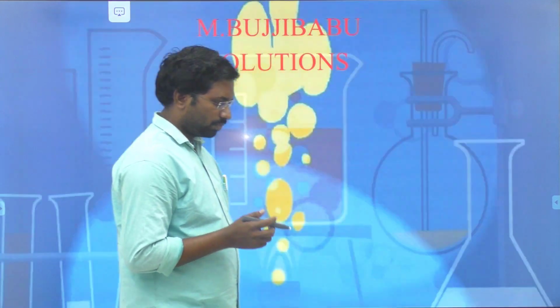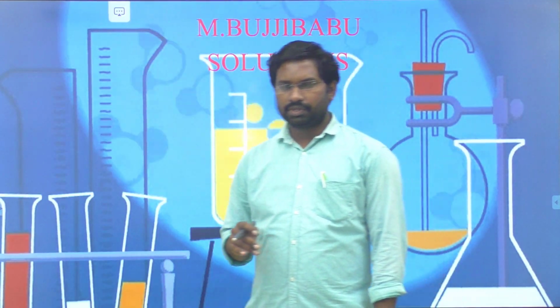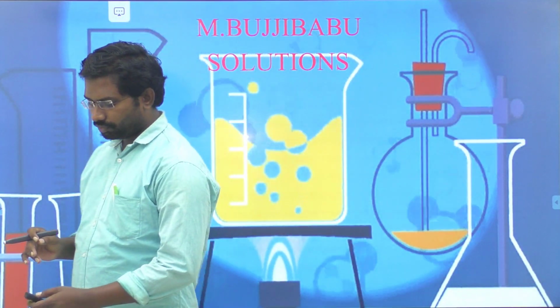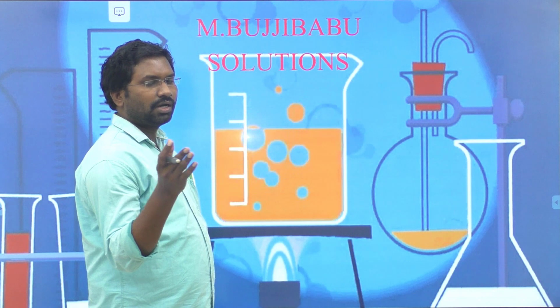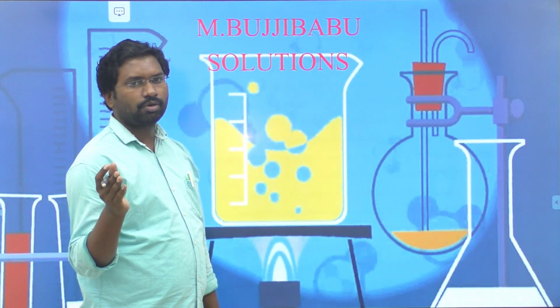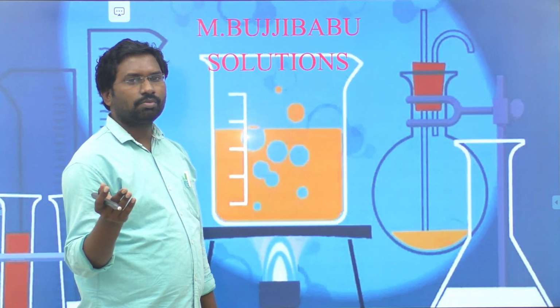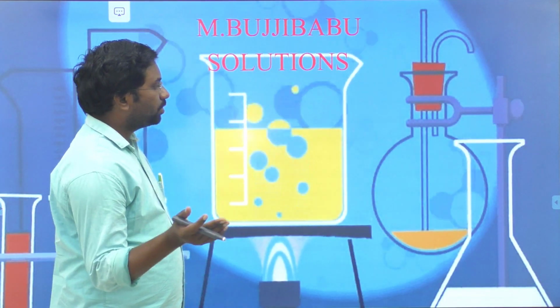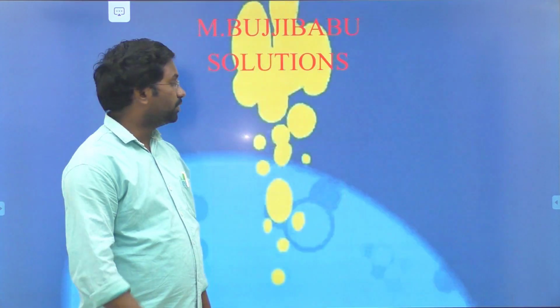And the next important topic is colligative properties. This is a very important topic in case of JEE Main pattern and MSET pattern. In the last video we did two types of colligative properties: first RLVP, and second, elevation of boiling point. So the remaining two colligative properties we are going to discuss in this video.